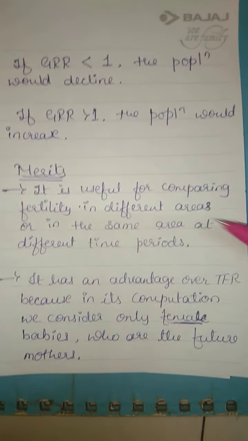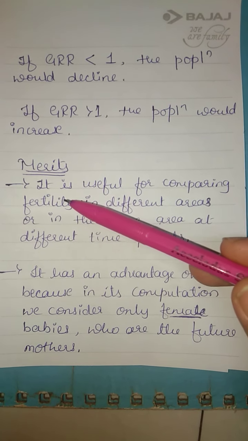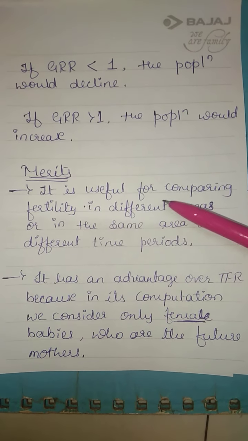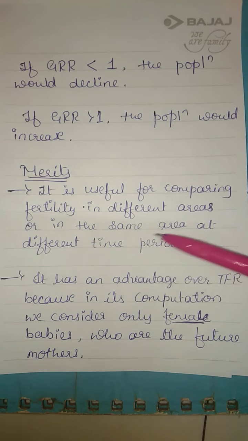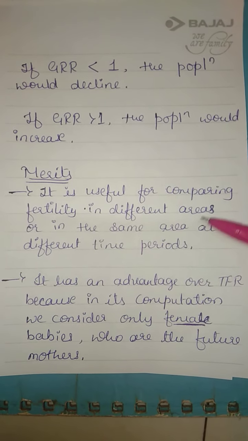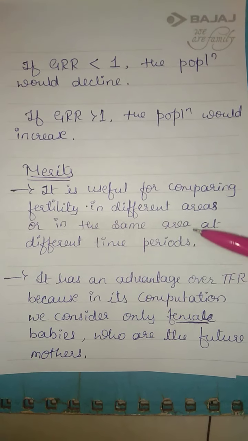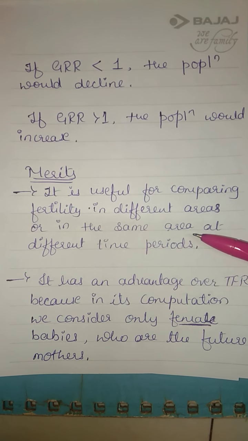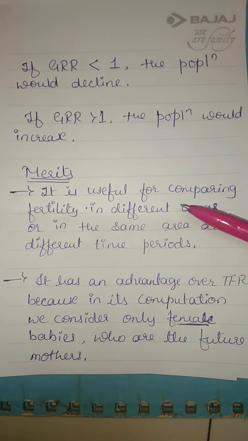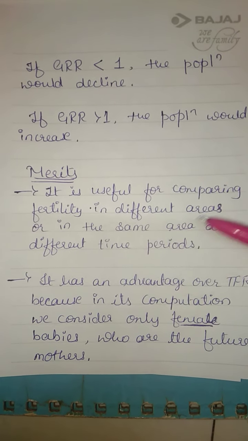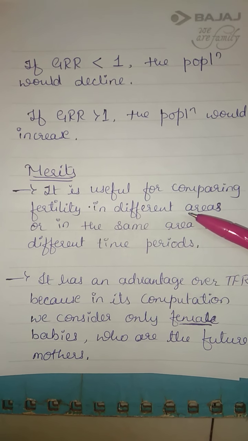We have some merits and demerits here. Merits first: it is useful for comparing fertility in different areas or in the same area at different time periods. For different time periods and age groups, we can calculate the woman specific fertility rate and compare those, and for two different areas also we can compare the woman specific fertility rate.